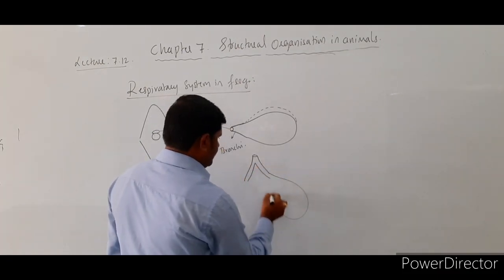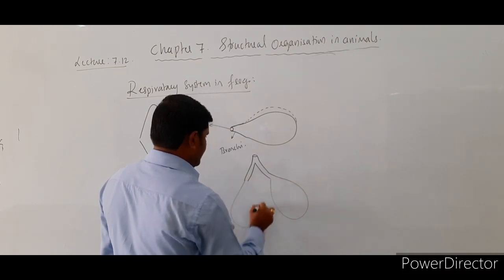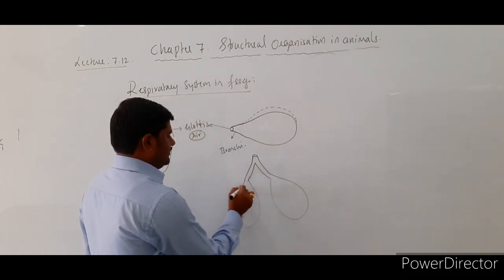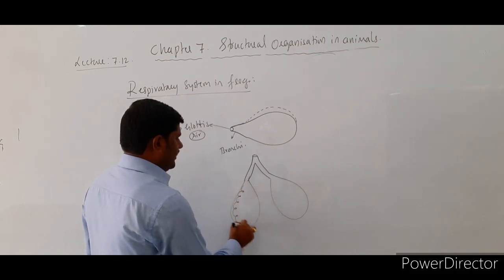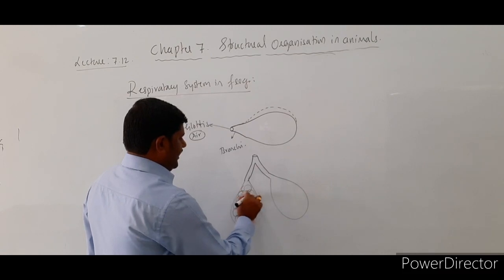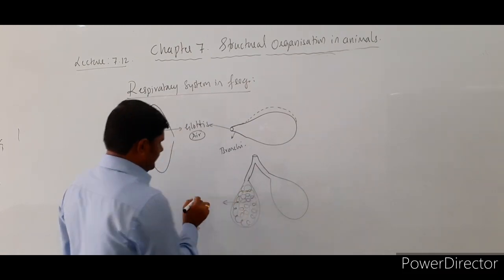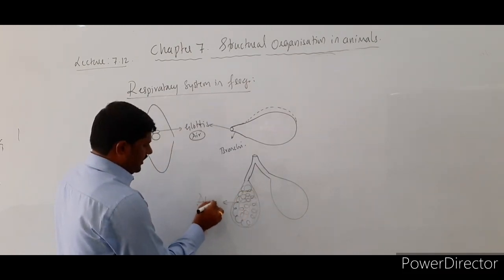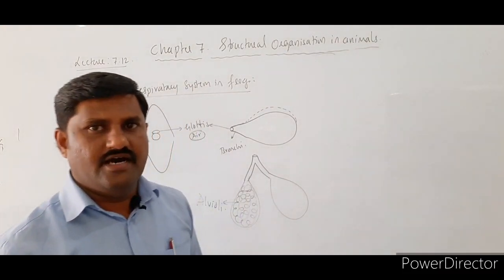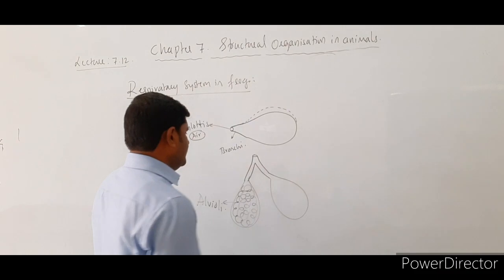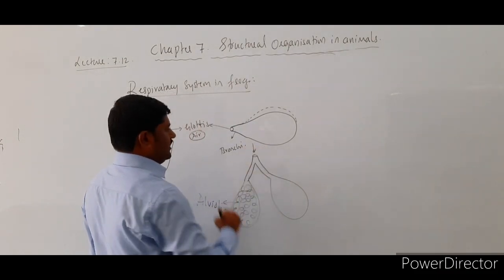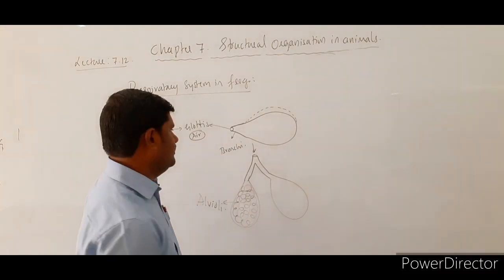arise. This is one lung, this is another lung, a pair of lungs, and inside the pair of lungs we come across the air sacs, which are nothing but alveoli. So this is how the entry of air takes place through the nostrils.